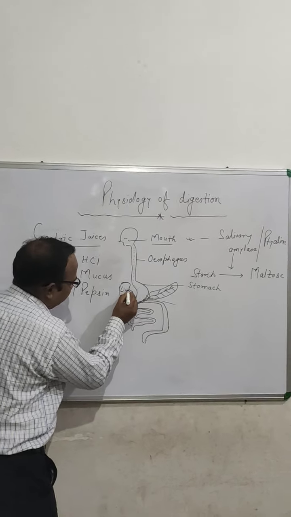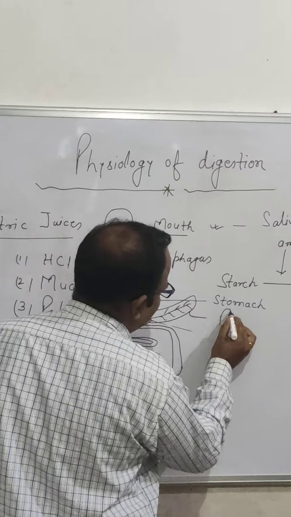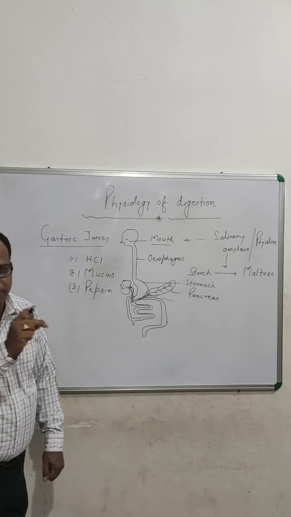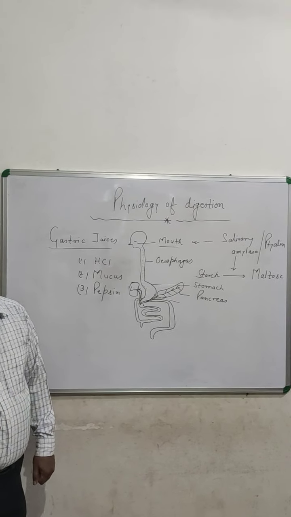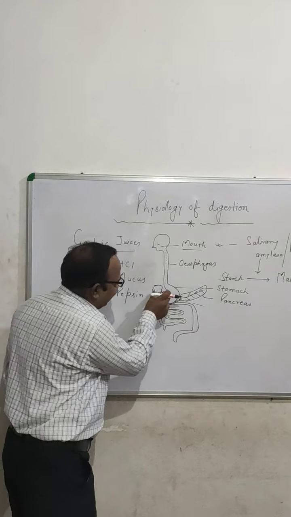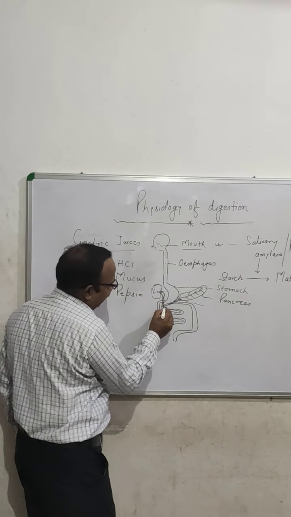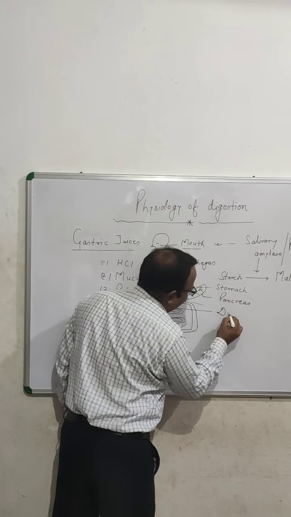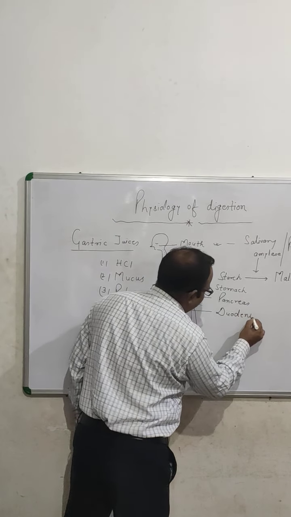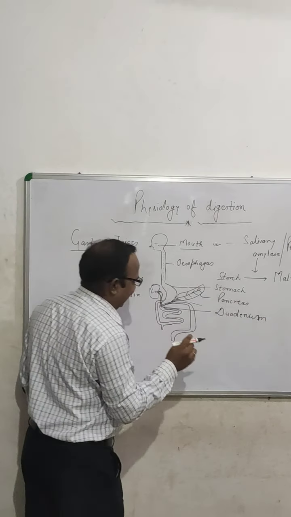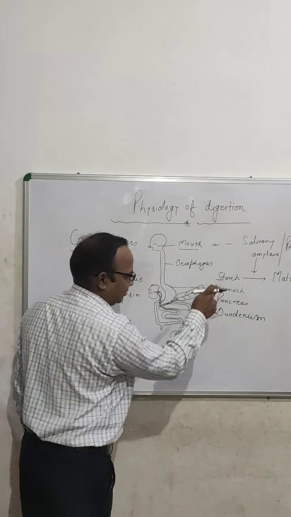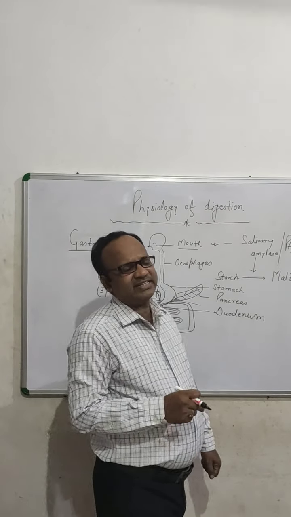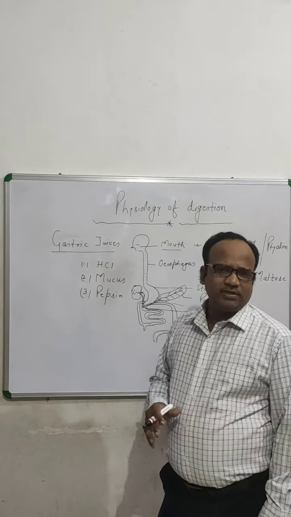This is the liver, and this one is the pancreas. Both play a vital role in the digestion of the food. Their secretion is directly reaching the duodenum, the entry region of the small intestine. The question might be coming: what does the liver secrete? What does the pancreas secrete?